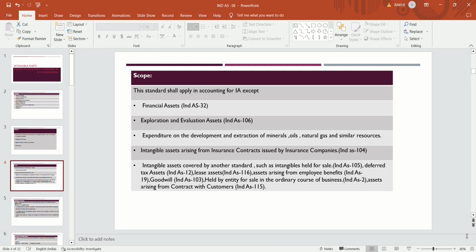Now, intangible assets arising from insurance contracts issued by the insurance company. There is a separate standard, Ind AS 104, which talks about them.